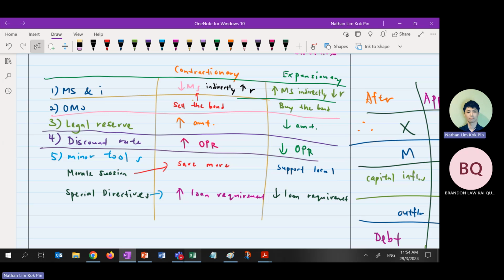You must remember, if we want to test you on the 4 tools only, we will write except for money supply and interest rate. So you are forced to write the 4, except for money supply and interest rate. Make sense? But some questions may be except for OMO. Some questions may be except for legal reserve. So take note.